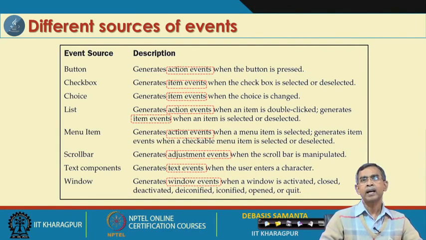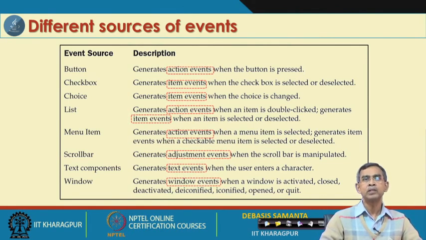Now, whenever a particular source of event is excited, that means triggered, then automatically one program that is there in the Java system watches whether any event occurs in any component or not. Whenever it finds that some event has been triggered or has occurred, it generates one event, and there are many events corresponding to the many different components.